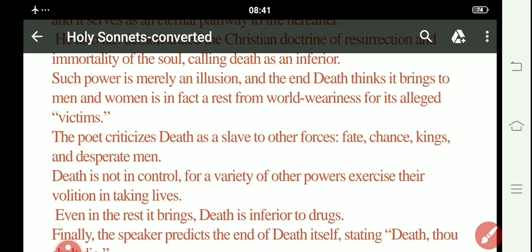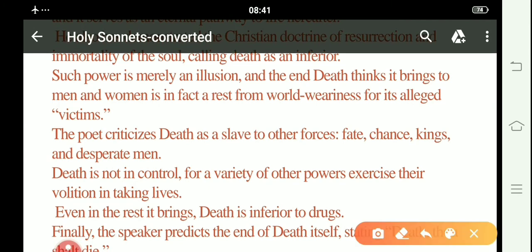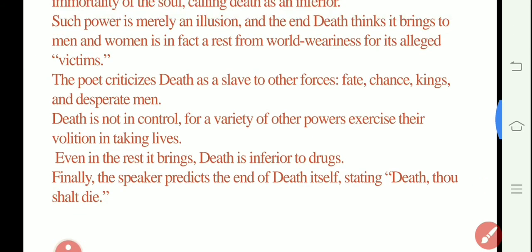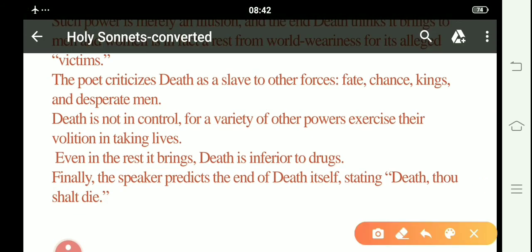So death is just the slave of external forces, which are meant to be met by humans only. Death is not in control, for a variety of other powers exercise their violence in taking lives. Even in rest, it brings death; death is inferior to drugs. Death is even inferior to drugs, in fact.